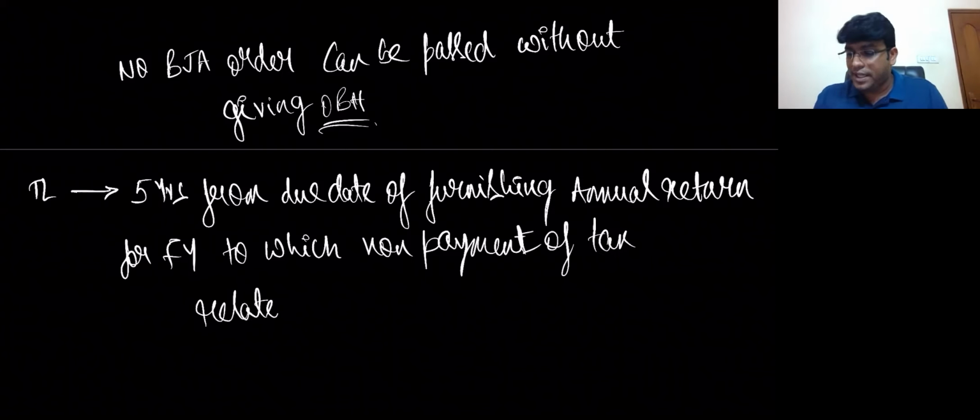So you please see to which year this tax pertains, and that year's annual return due date you will see, and from there you will have a time of 5 years.